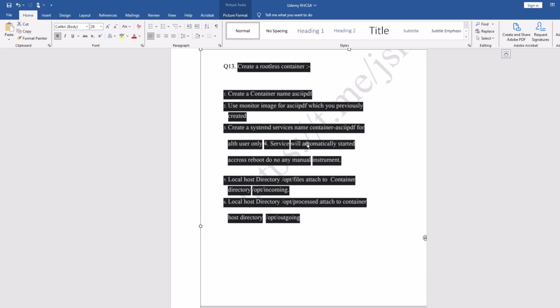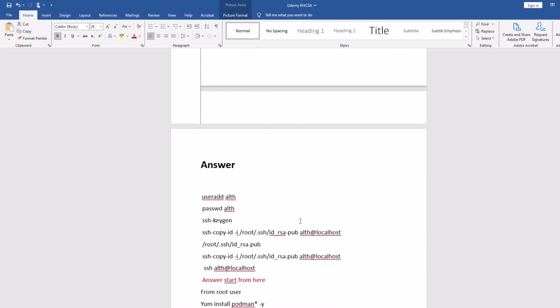When the user is logged in, it automatically starts because you are going to create a service, right? And the last part, he's saying that you have to mount a few directories with the pod: opt file attached with the container directory opt incoming, and then opt proceed directory into the container opt outgoing directory, right? So let's start it.